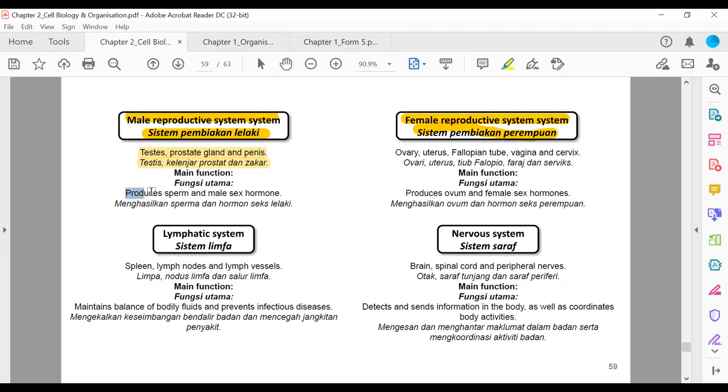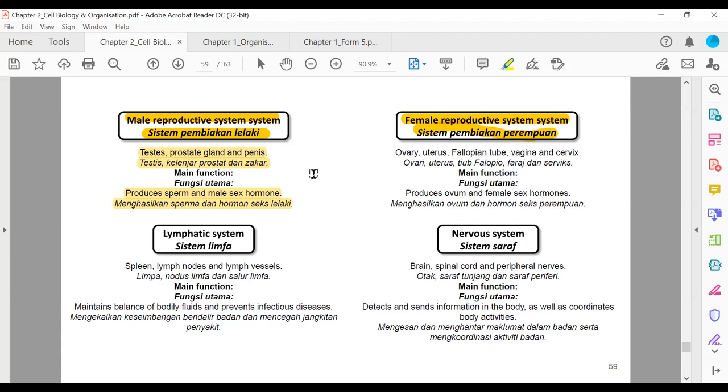Function: produces sperm and male sex hormone. Menghasilkan sperma dan hormon seks lelaki. And the male sex hormone is the one that causes masculine features, ciri-ciri kelelakian, such as mustache grows, beard grows, muscle development, hair growth on the chest, hair growth on the groin.